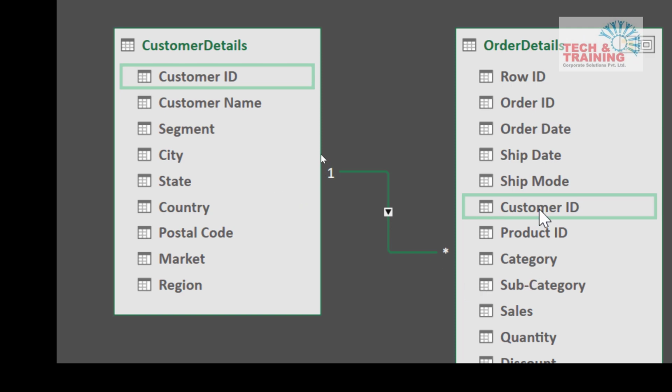That's the logic. Now see, when you create a relationship, one to many is one standard relationship that happens here. There are multiple types of relationships, but I'm not getting into the detail. Let's only talk about one to many. So this is one to many.